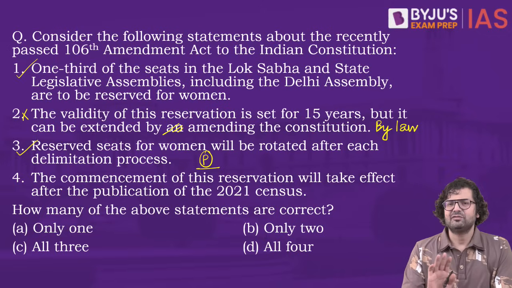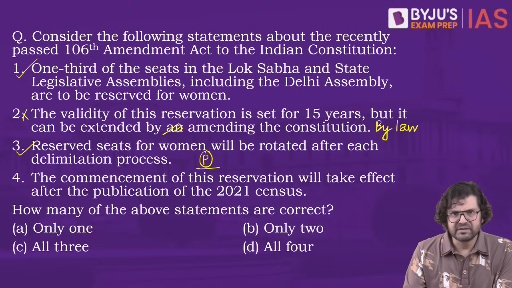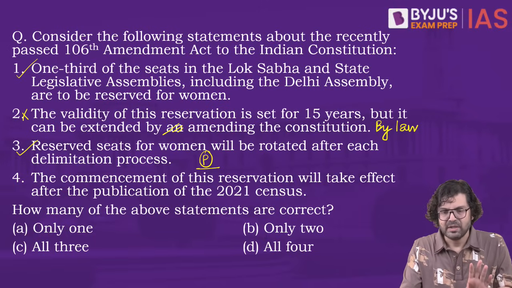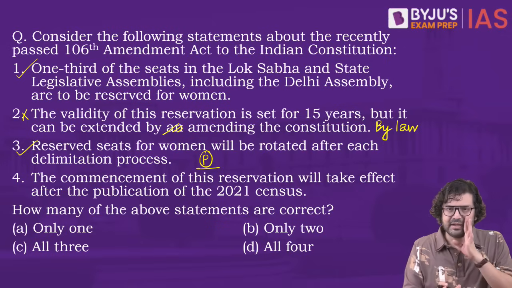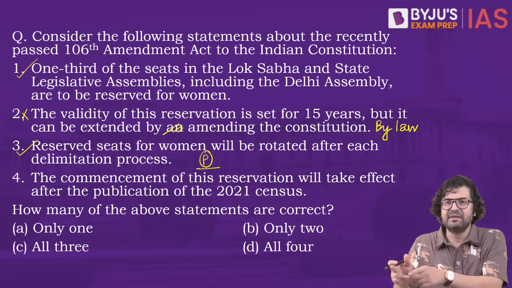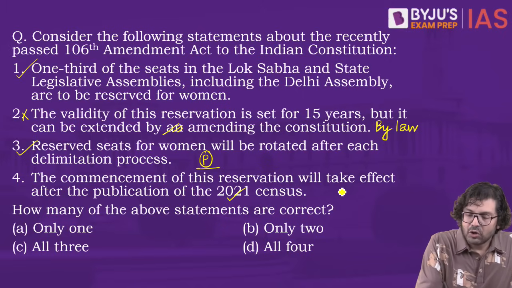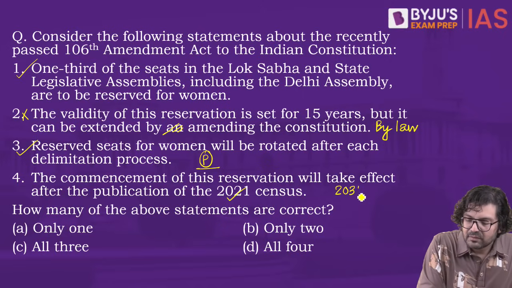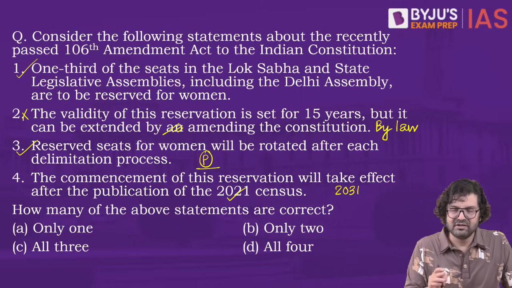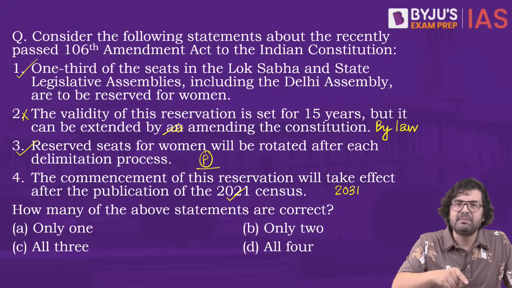Number 4, the commencement of this reservation will take effect after the publication of the 2021 census. That's not the provision. The provision is very simple. It says that the reservation will be effective after the census conducted after the commencement of this act has been published. So when this act is published, then whichever census is conducted after that, we'll begin this policy. Now, whether it is going to be the 2021 census or the 2031 census, only God knows, or the government knows. So it's not the 2021 census. It will be any census which is published after, or rather conducted after, the publication of this act.